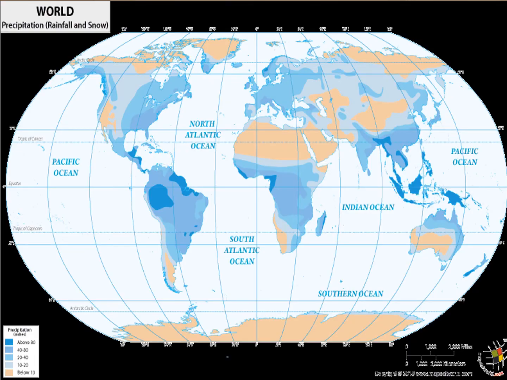And if we look around the world at who gets the most precipitation, which is rainfall and snow mixed together, let's focus over here on South Asia. And this is Eastern India and Bangladesh here that are getting all of this rain, and most of India gets a lot of rain as well. We also get quite a bit of rain here in central Illinois, which is one of the reasons why our crops are so fertile as well. But there's definitely a connection between the amount of rainfall and how many people can live in a region. With all that rainfall, it breeds healthy rivers, and it also means that crops will always have enough moisture for them to live on.